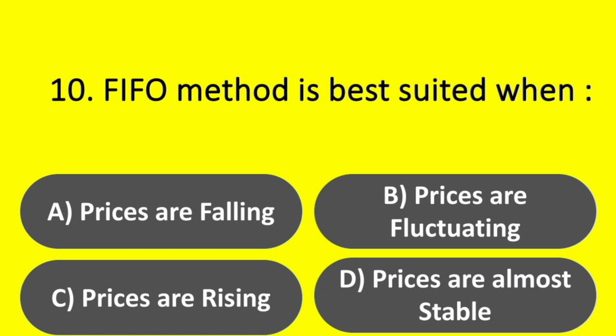Question. FIFO method is best suited when? Options. A. Prices are falling. Option B. Prices are fluctuating. Option C. Prices are rising. Option D. Prices are almost stable. Answer. Option A. Prices are falling.